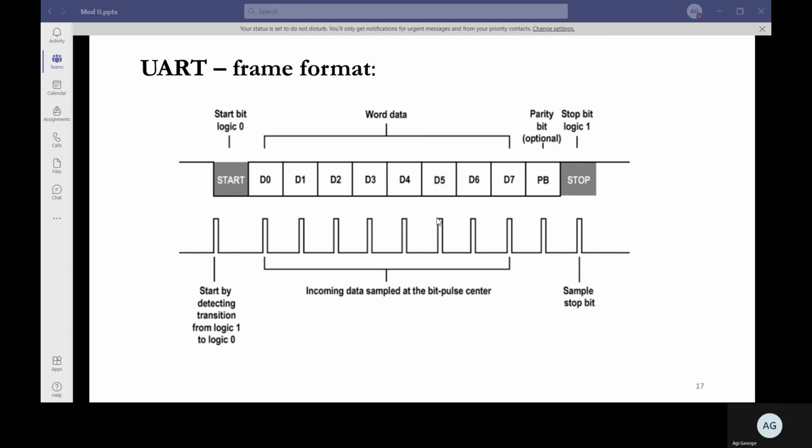Then one of the most important things is that you need to verify whether the transmitted bits and the received bits are the same. You might have studied in DCT that whichever channel you transmit over is prone to errors. Your data may become corrupted, maybe due to noise or crosstalk or something like that. So we need to verify whether the data that we received is correct or not.